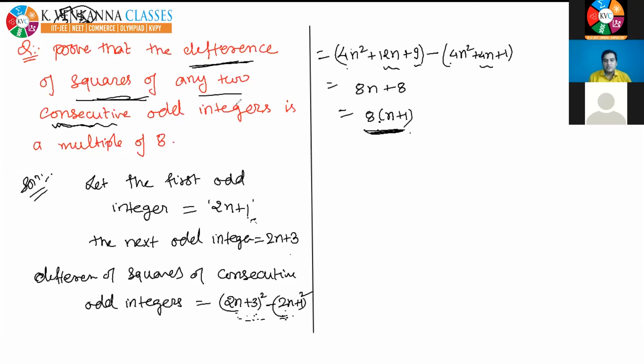Varsha, yes, you can ask your doubt. I am allowing you to unmute yourself, so now you can ask. Okay, so Varsha is asking why did I not take 2n plus 3 and 2n plus 7?